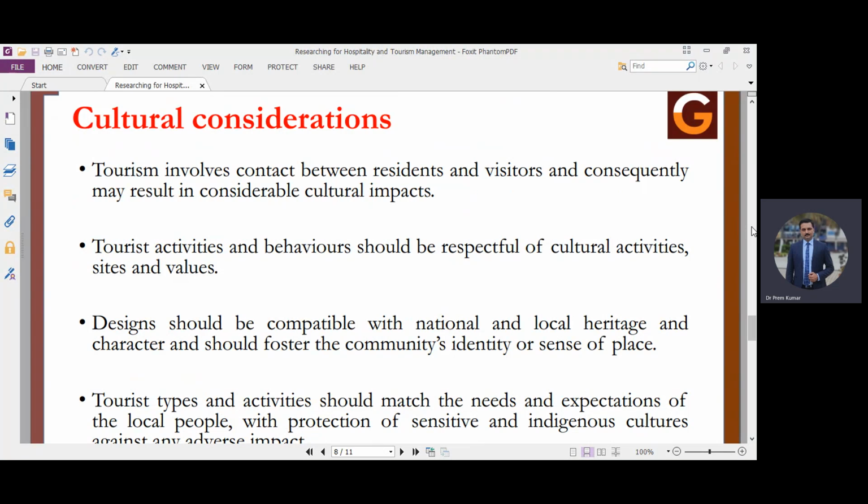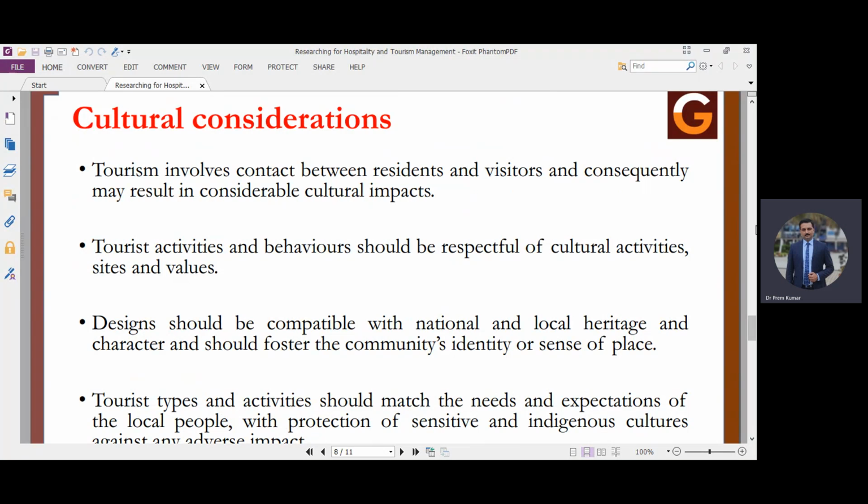The tourism activity involves contact between residents and visitors. Consequently, it may result in considerable cultural impact. So whenever culture is different for tourists and for the local community, there might be different types of impact. It may go in negative or positive directions. Sometimes culture may be welcomed by both parties. Sometimes they may avoid welcoming the culture of each other.